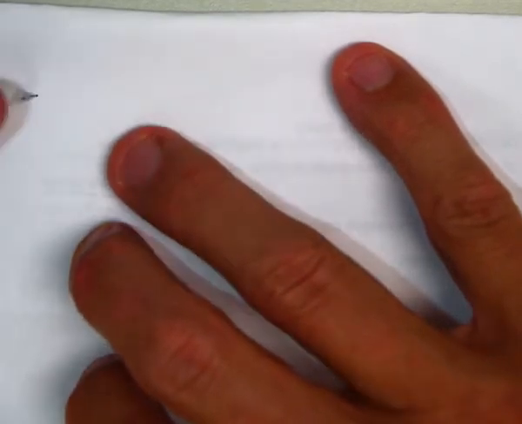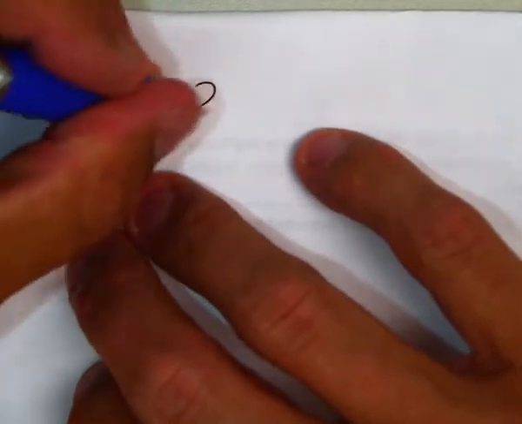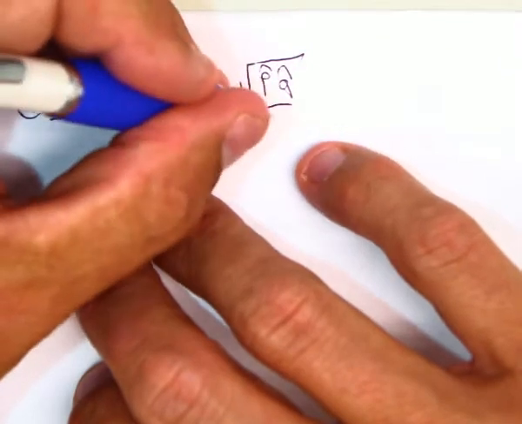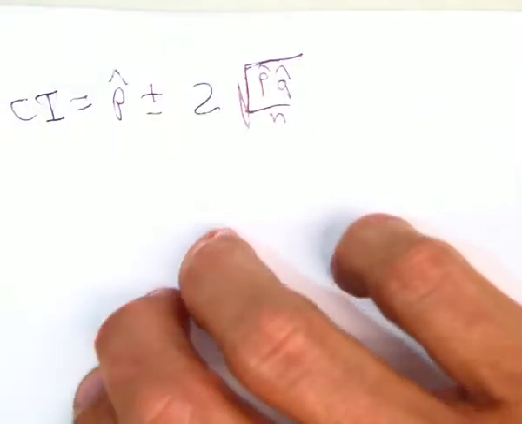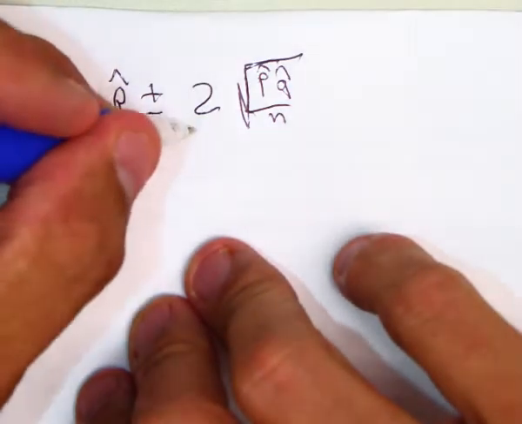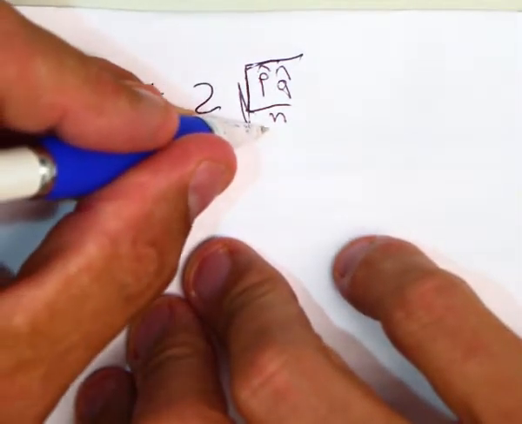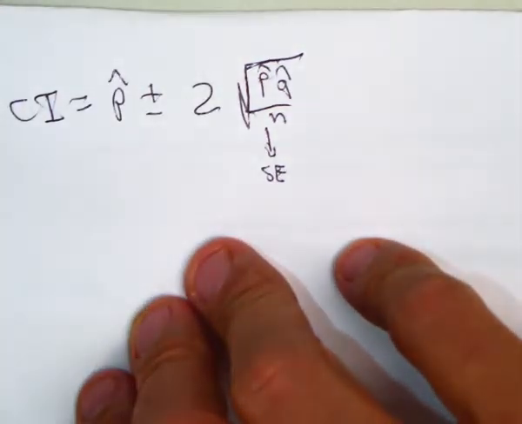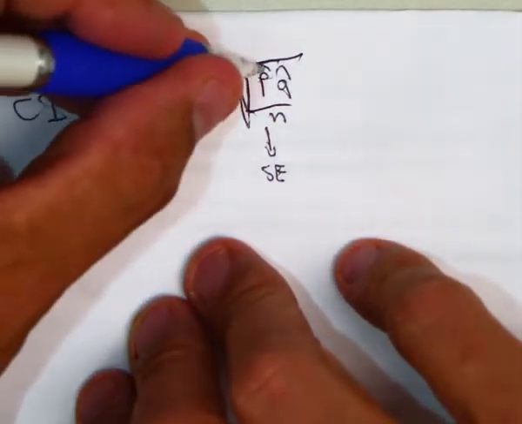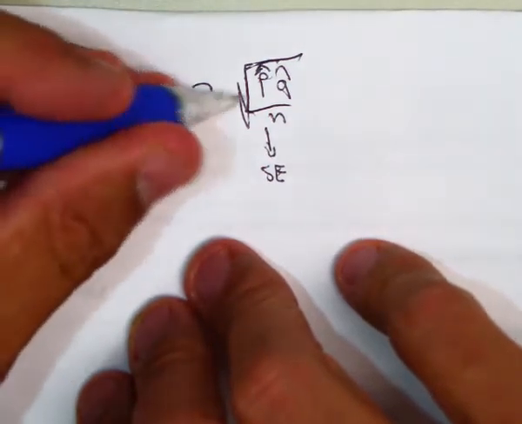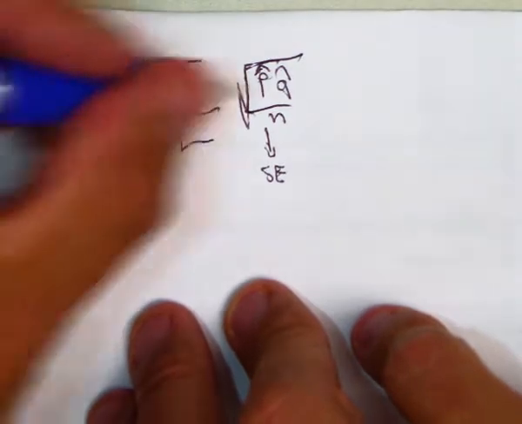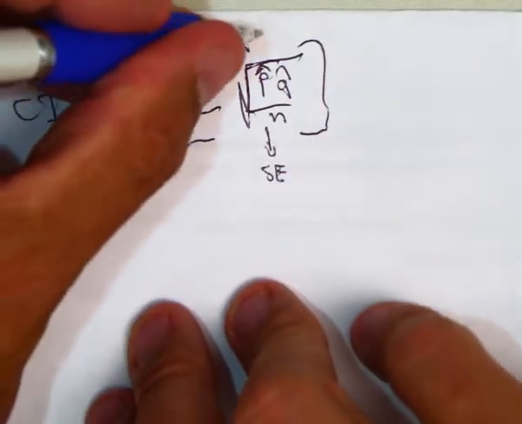For our confidence interval formula, we have p hat plus or minus z times the square root of p hat q hat over n, and that's all under there. Got it? This piece right here is called standard error because we use p hat and q hat. We wouldn't call that standard deviation unless we use p and q. And this z times the square root of p hat q hat over n, this whole thing, that's called margin of error.